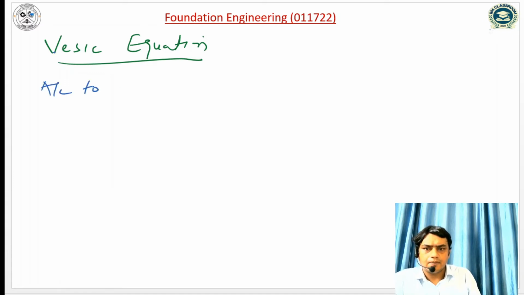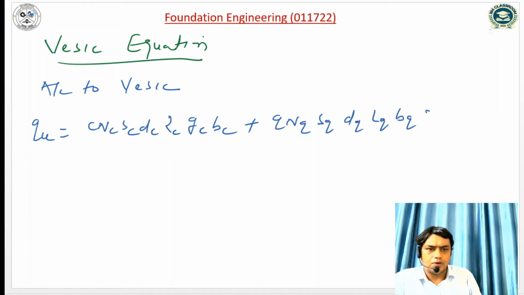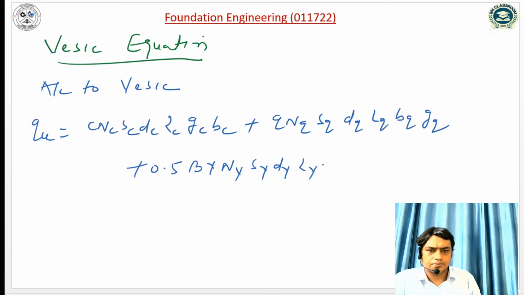According to Vesic, the ultimate bearing capacity can be written as c Nc sc dc ic gc bc plus q Nq sq dq iq bq gq plus 0.5 B gamma N gamma s gamma d gamma i gamma b gamma g gamma.